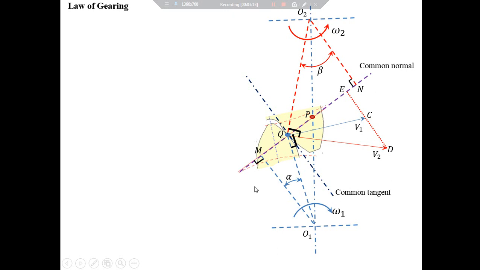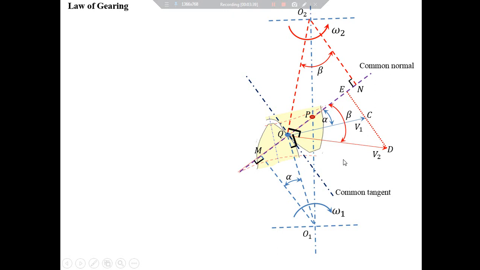Hence, angle CQE is equal to alpha again. Similarly, from similar triangles QO2N and DQE, angle DQE can be written equal to beta.